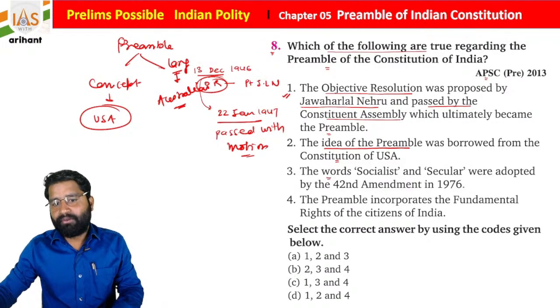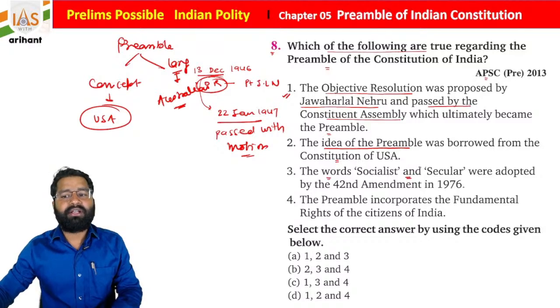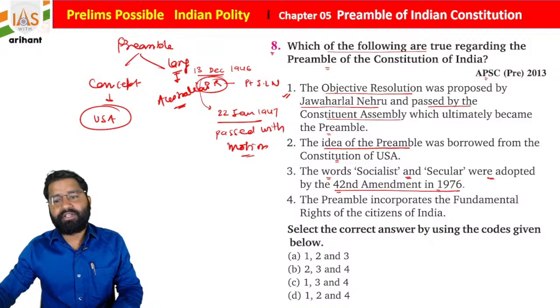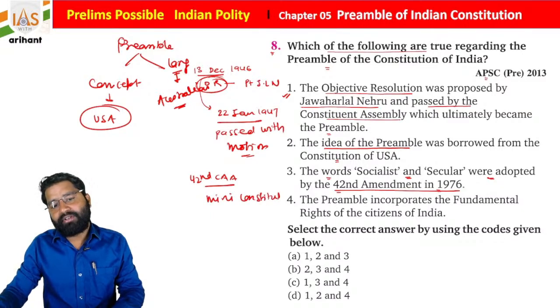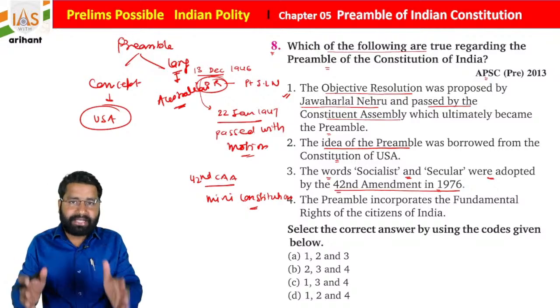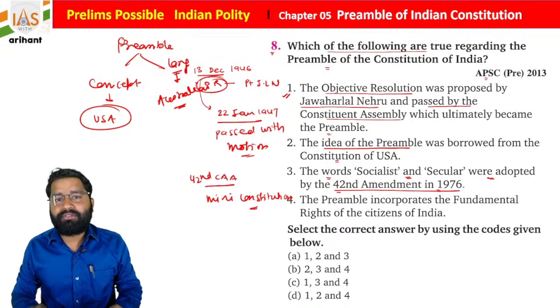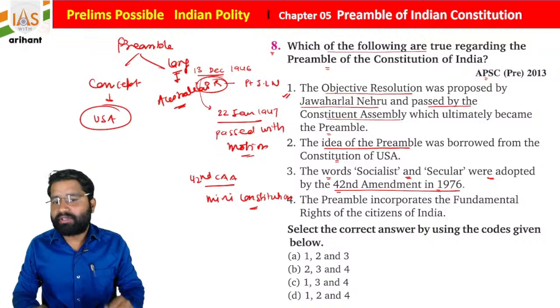The words socialist and secular were adopted by the 42nd Constitutional Amendment Act 1976. As you know, students, this 42nd Constitutional Amendment Act is considered the mini constitution. Why is it called the mini constitution, students? Because at that time major provisions of the constitution were modified. So this is also very important.